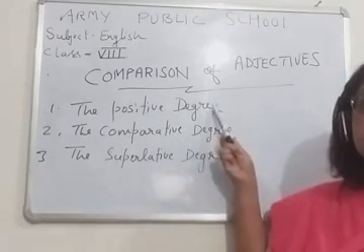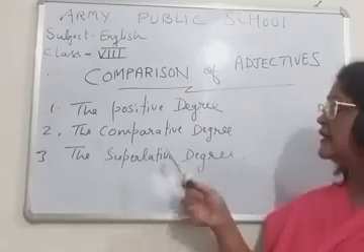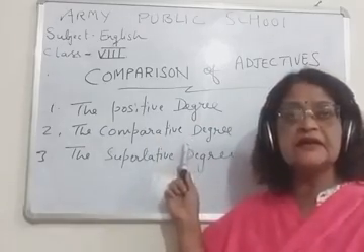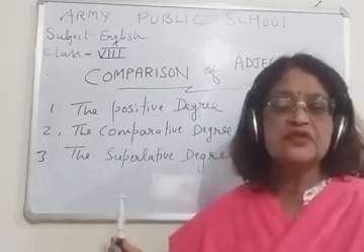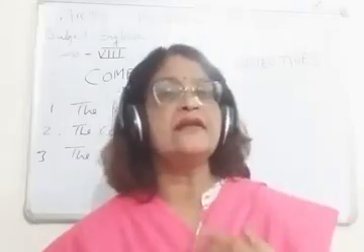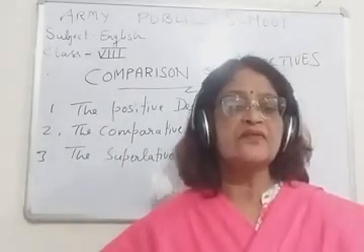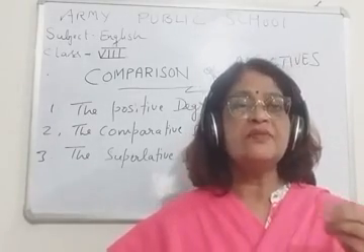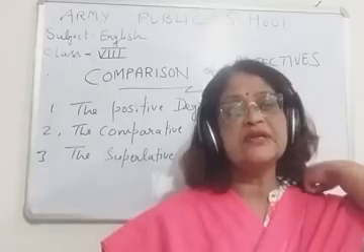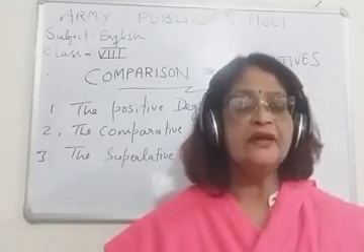The positive degree is the first degree, the comparative degree is the second degree, and third is your superlative degree, right? So children, these are the 3 degrees which are related with the comparison of adjective. Now children, I will be telling you in detail about these degrees.